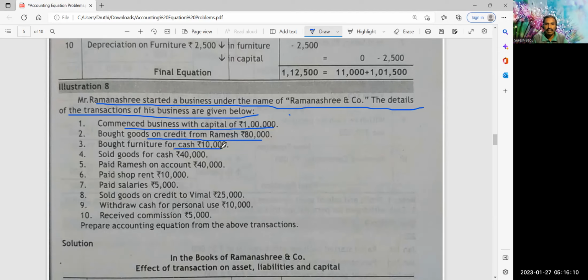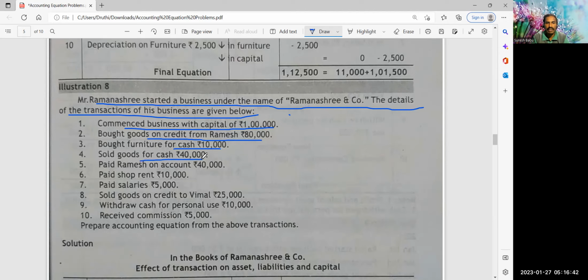Bought furniture for cash, 10,000 rupees. You know, 1,80,000 you have earlier. Out of that 1 lakh cash you have, now that cash reduces by 10,000. From 1 lakh, it becomes 90,000. And this affects increase in the furniture, that is the asset. So both will happen on asset side only. Cash decreases by 10,000, furniture increases by 10,000. Total would be 1,80,000 and 1,80,000.